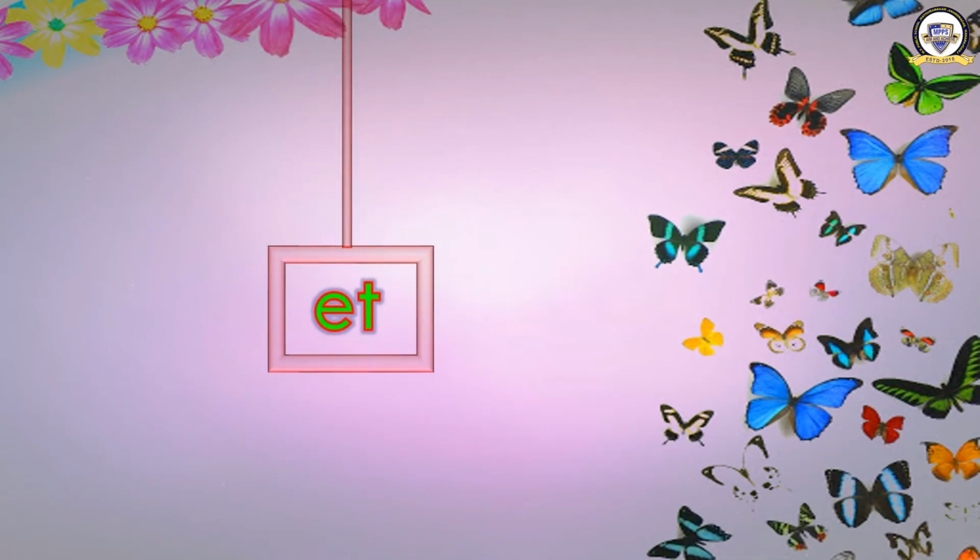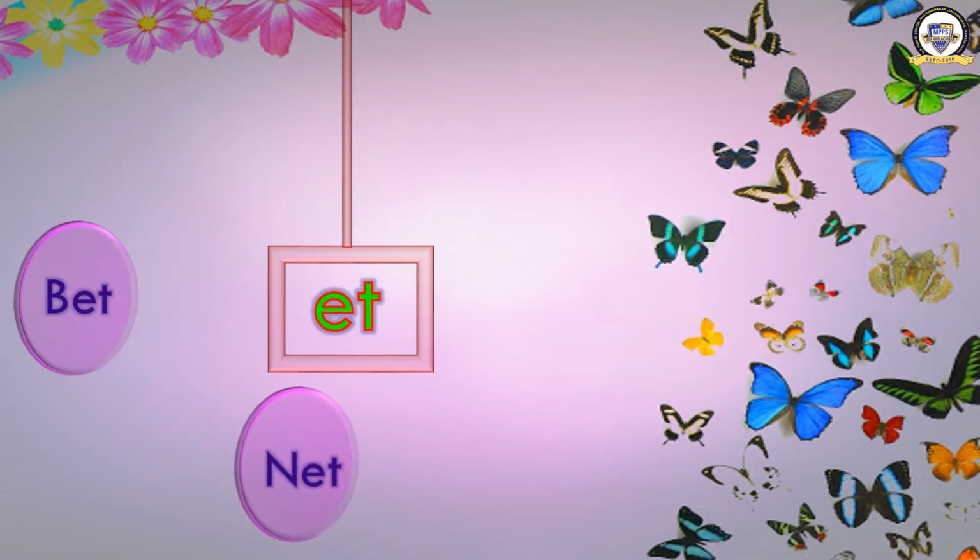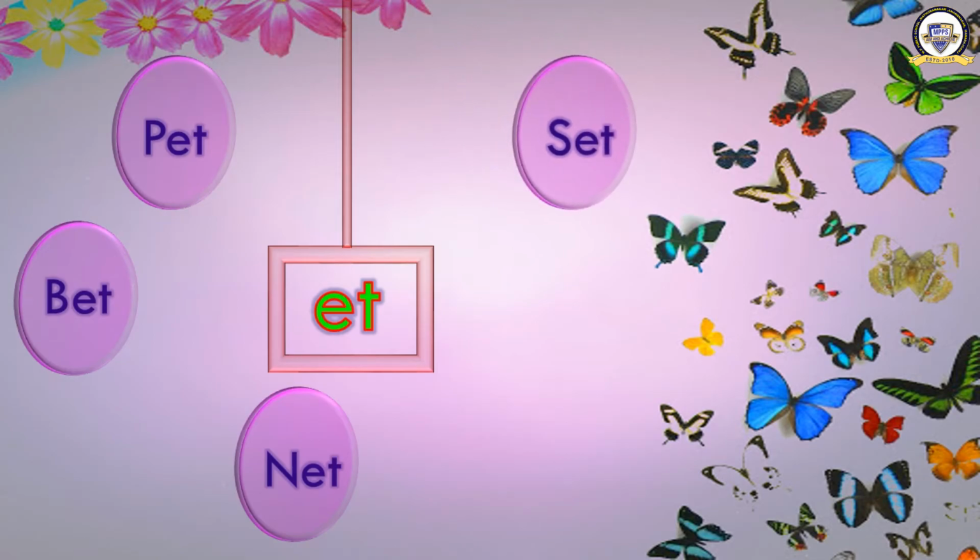Now we will learn E and T, E-T, et sound, right? Okay, we have learned them. B-E-T, bet. N-E-T, net. P-E-T, pet. S-E-T, set. And W-E-T, wet. Pet, bet, net, wet, set.